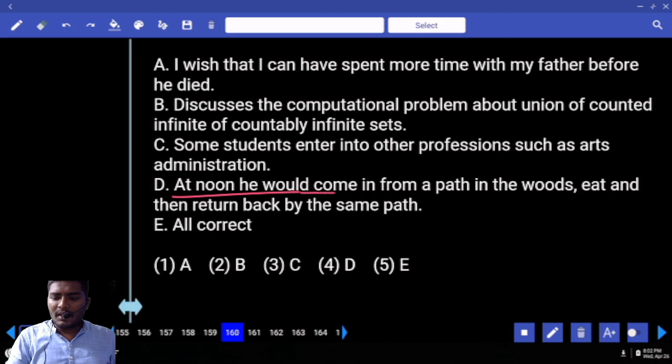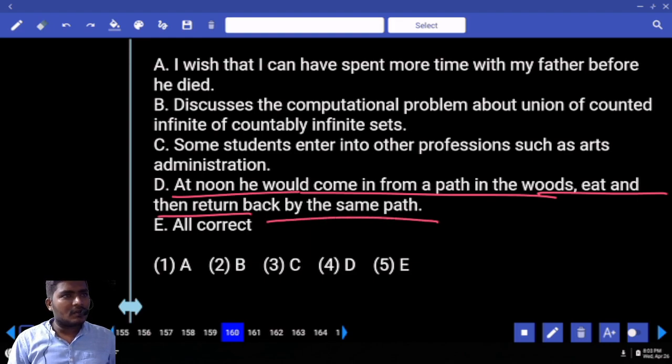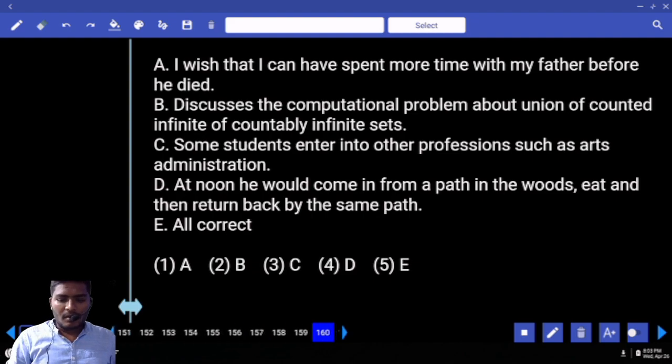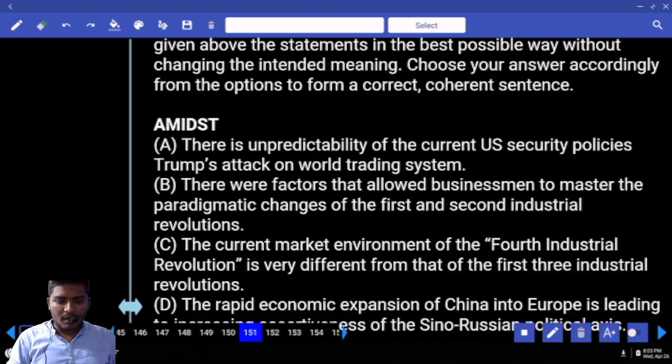At noon he would come in from a path in the woods, eat and return back by the same path. We have error in this also. Did you find it? What is that? You don't return back, just return. All of them are errors. Okay, forget about it. Answer is given as something, but all errors are there.